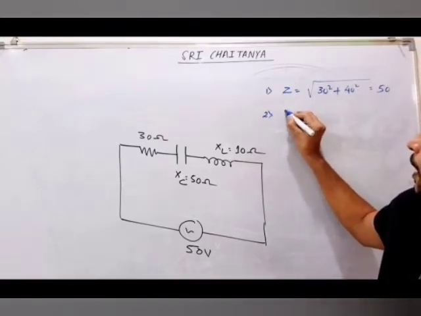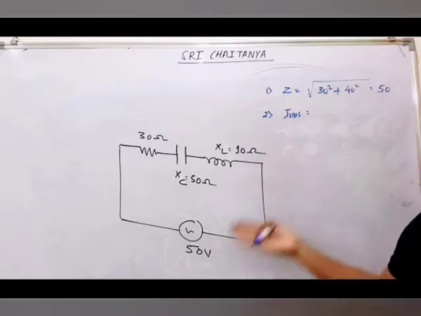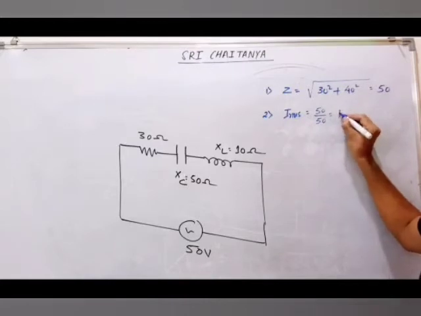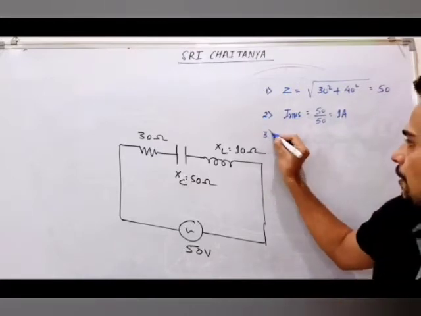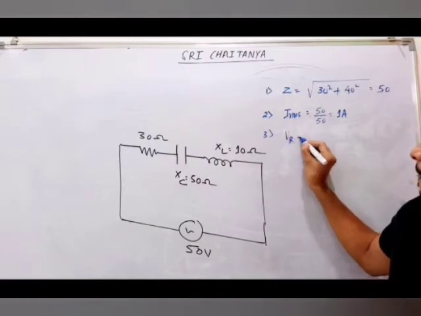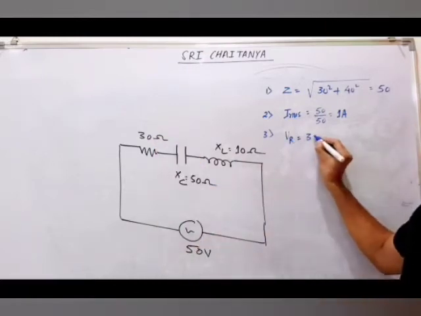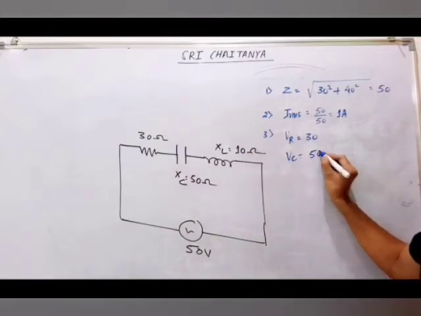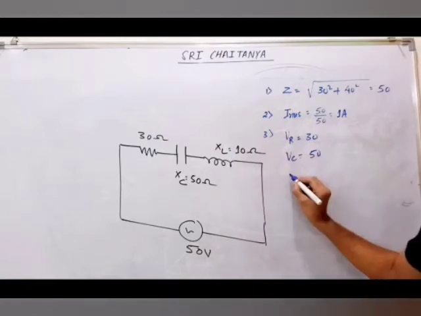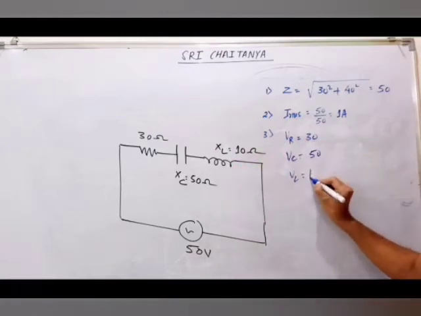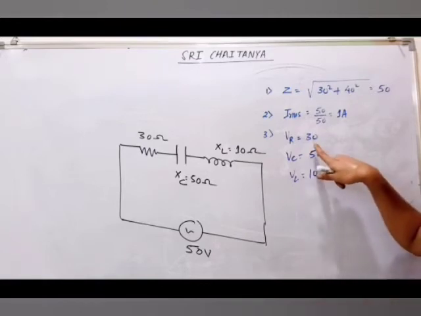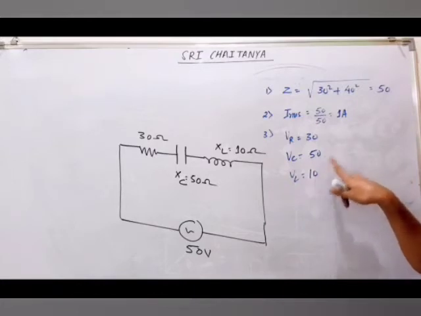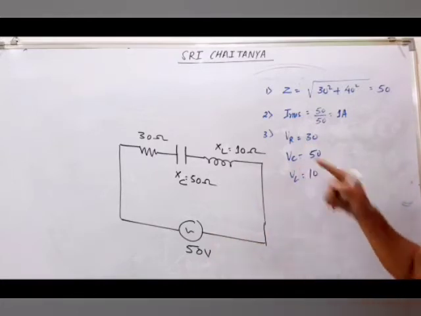Second, IRMS. I think you can get it as VRMS by Z. That is 50 by 50. That will be coming as 1 ampere. Third, find VR. So VR, 30 will come, I into R. VC, I into XC, 50 will come. VL, I into XL, 10. And you can see 50 square, 30 square, and this 50 minus 10, 40, 40 square will be again 50. So this will be again valid.